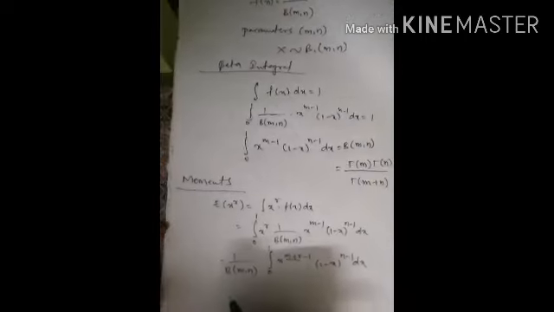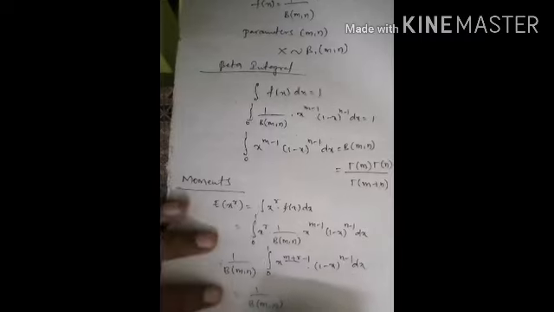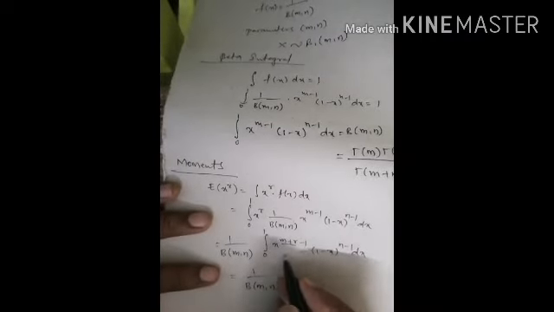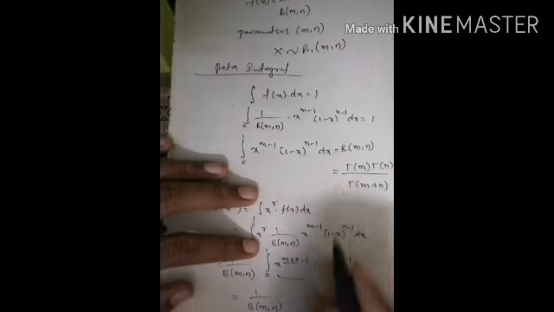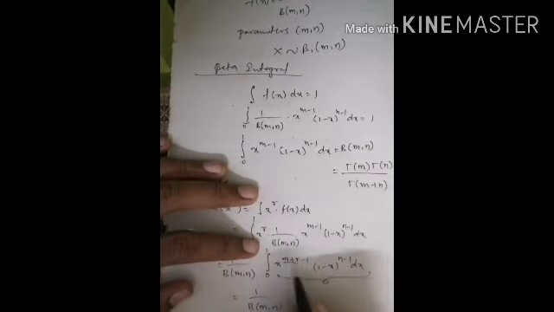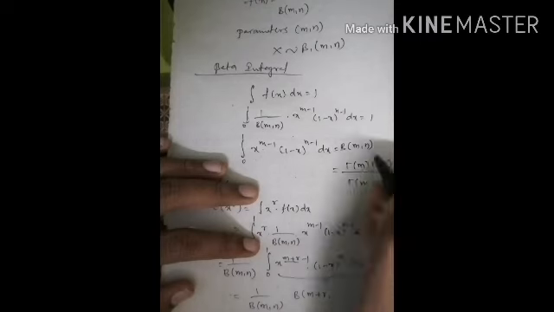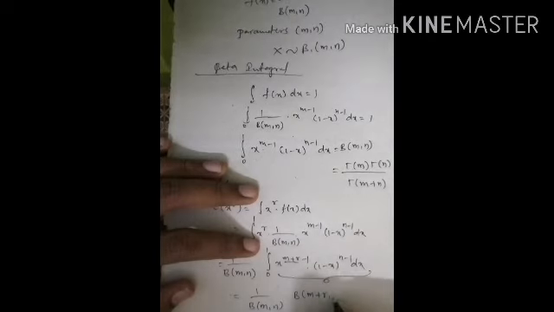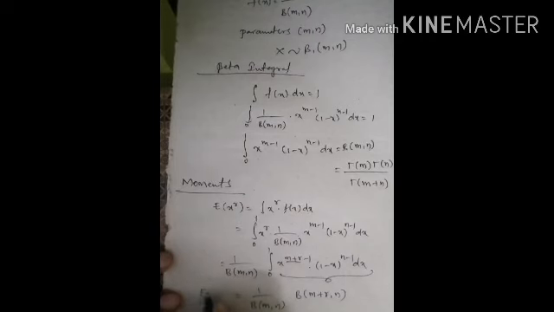So the total term becomes beta of m plus r comma n. So this is the rth moment about origin.